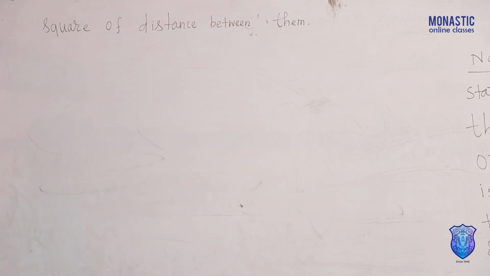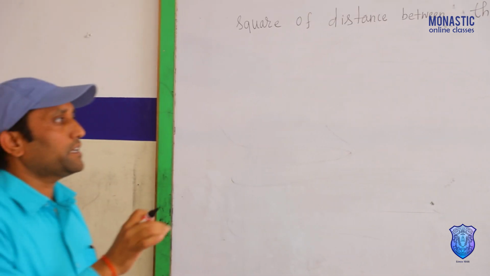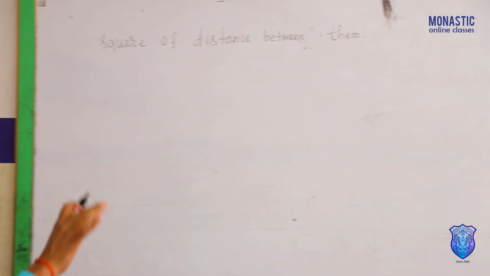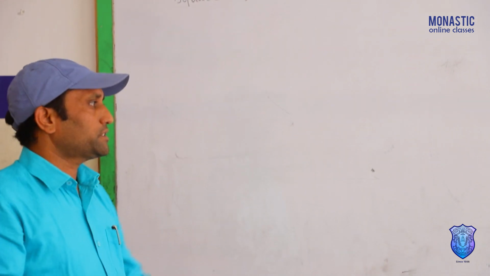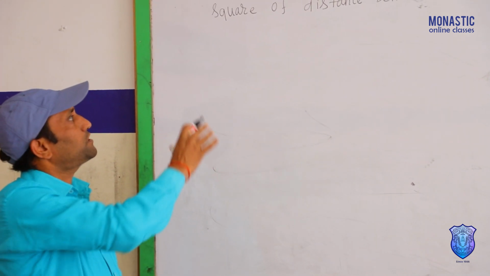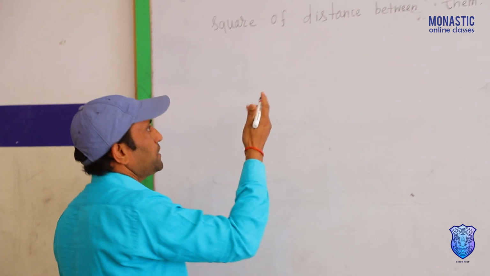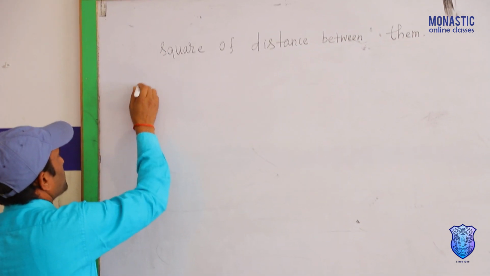In 1687, Newton formulated this law. Every body in this universe attracts every other body by a force. That force is known as gravitational force, which is directly proportional to the product of their masses and inversely proportional to the square of the distance between them. Now, the explanation.